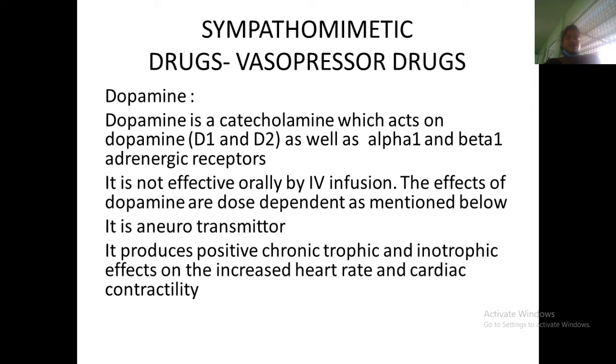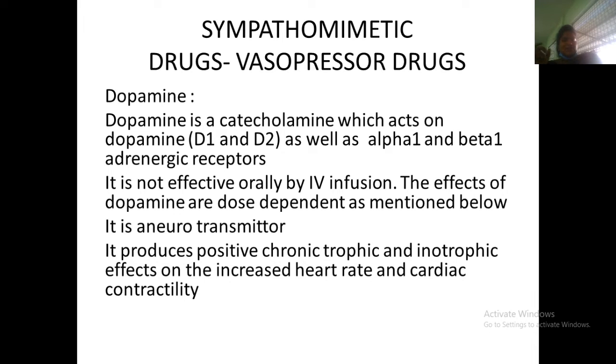So we'll go to drugs used in shock treatment. Sympathomimetic drugs: dopamine, dobutamine, noradrenaline. Dopamine is a neurotransmitter. By stimulating the sympathetic nervous system, it increases the heart rate, cardiac output and cardiac contractility. The main action of this drug is on the dopamine D1, D2 receptors. We have some dopamine receptors in the brain, D1 and D2 receptors.